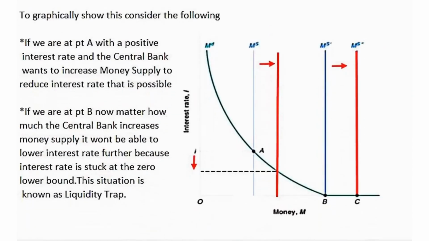Assume that we were initially at point A, where we had a positive interest rate. In this case, if the central bank wanted to increase the money supply to reduce the interest rate, that is possible, it can do that. If we are at point B, no matter how much the central bank increases money supply, it won't be able to lower the interest rate further, because the interest rate is stuck at the zero lower bound, and we know it cannot go below that. This situation is known as a liquidity trap, where even if it tries to increase the money supply, the interest rate won't go down. So monetary policy cannot be used in an attempt to increase output.